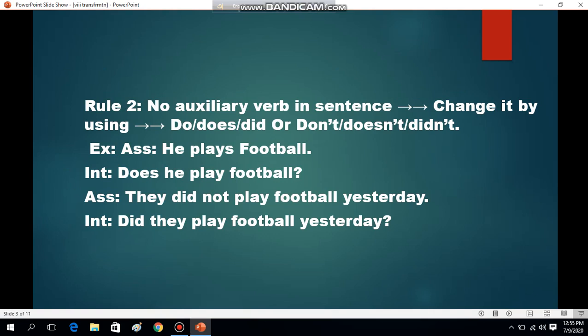Rule 2: if you do not find any helping verbs in the sentence, at that time we'll take do, does, did, or don't, doesn't, didn't. In case of a negative sentence we'll take do, does, did, and in case of an affirmative sentence we'll take don't, doesn't, or didn't. So, he plays football: does he play football? Doesn't he play football?